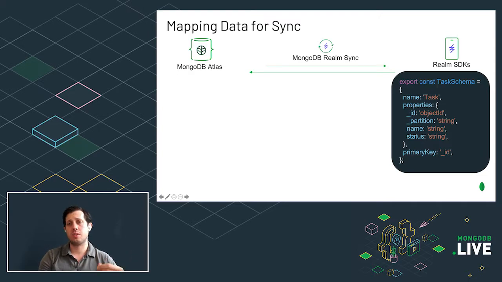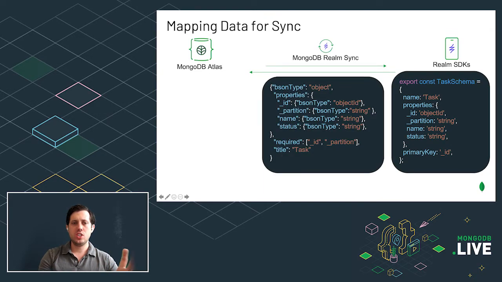You might have a task that looks something like this. It's got a name and a few properties. And what you need to do is map it to Atlas. Now, on the Realm side, we use a concept called JSON schema, which a lot of folks are probably familiar with. It's used pretty broadly. And this just lets us say, this is the structure of our object in terms of what types. It also gives you some validation logic, such as whether a field is required or not.